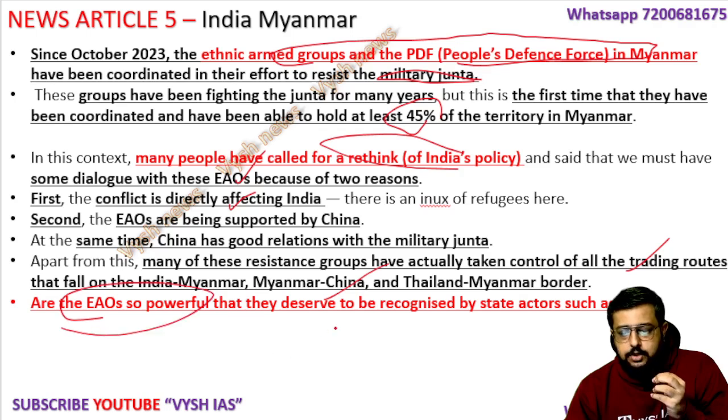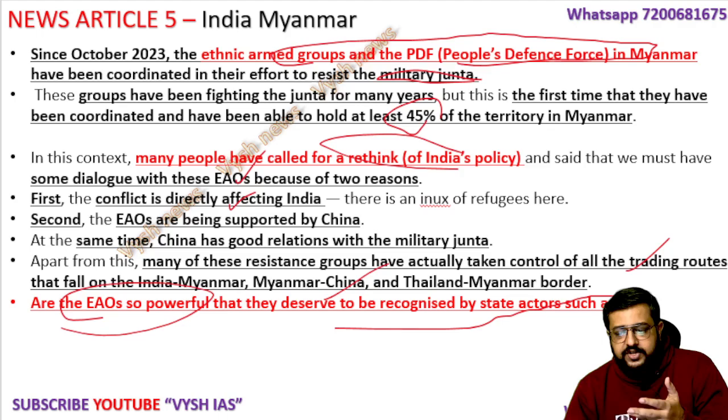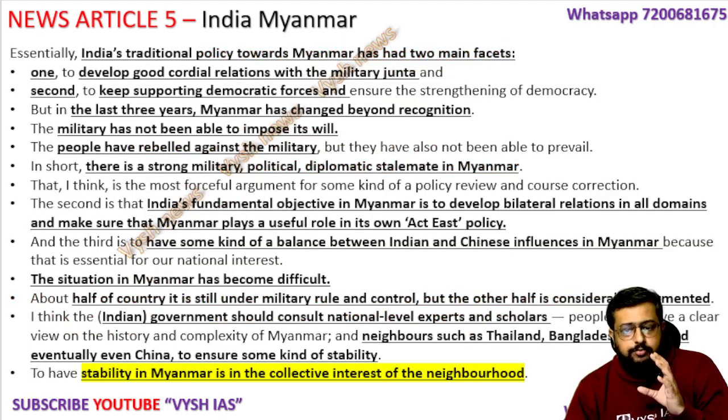The author is telling, do they deserve to be recognized by state actors? Just like we are now kind of recognizing the Taliban in Afghanistan. Should we start recognizing this EAO and start talking with them? Okay, so here a lot of points about India's traditional policies with Myanmar are given. As I told, we used to talk to the military junta and democratic forces. Now we have to start talking to other people also.